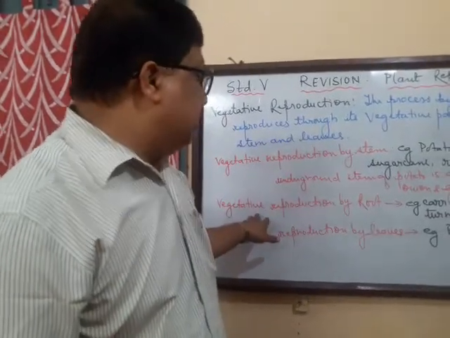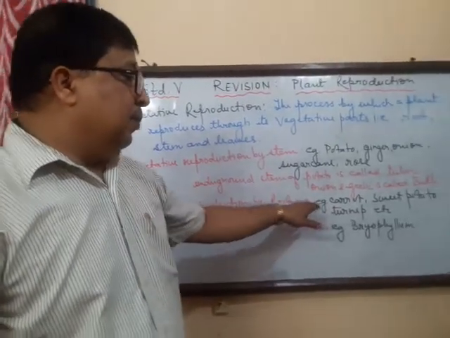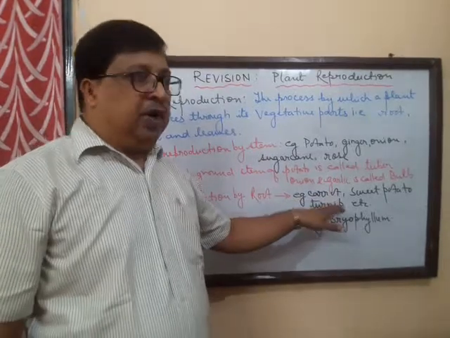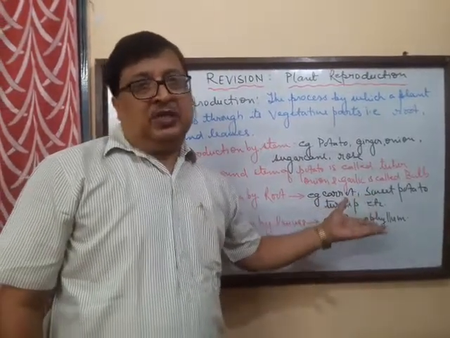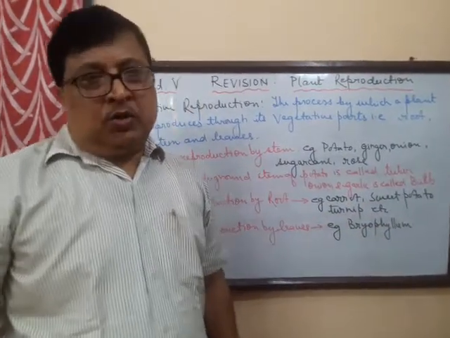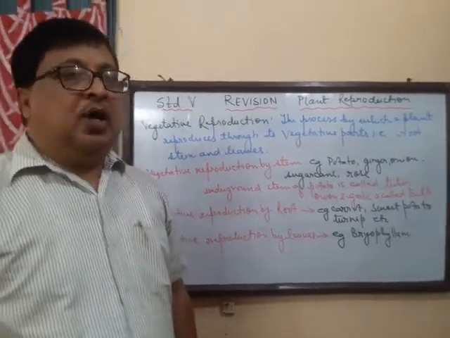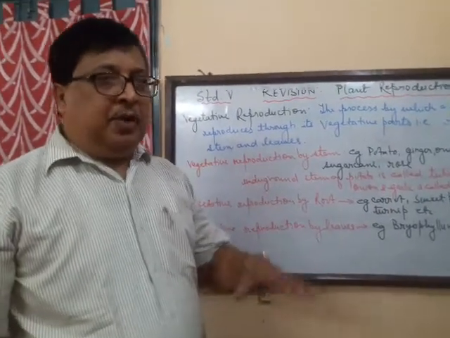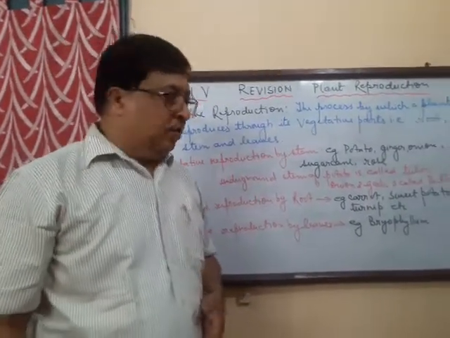Then we have got vegetative reproduction by roots. Examples are carrot, sweet potato, turnip. These plants can germinate from the roots. They can again grow from the roots, and similarly it can give fruits later on.